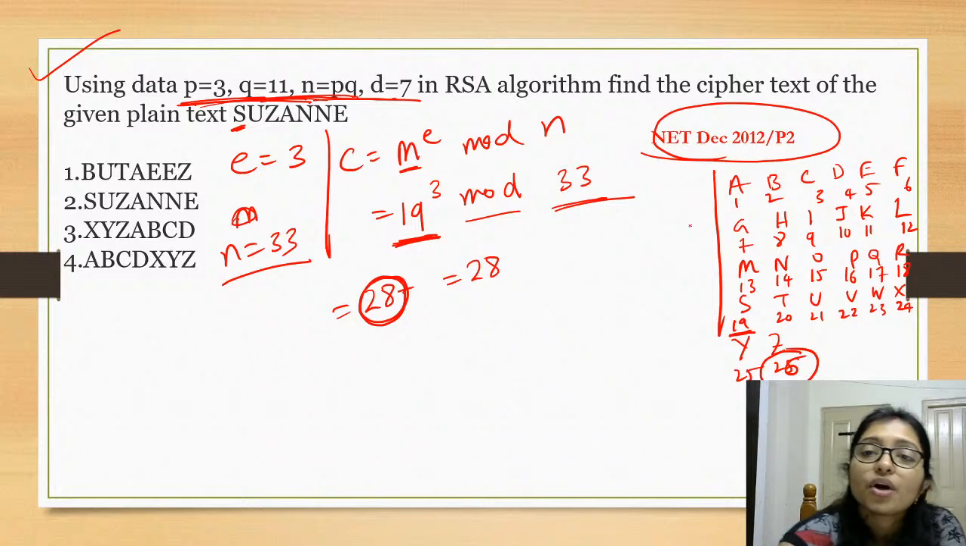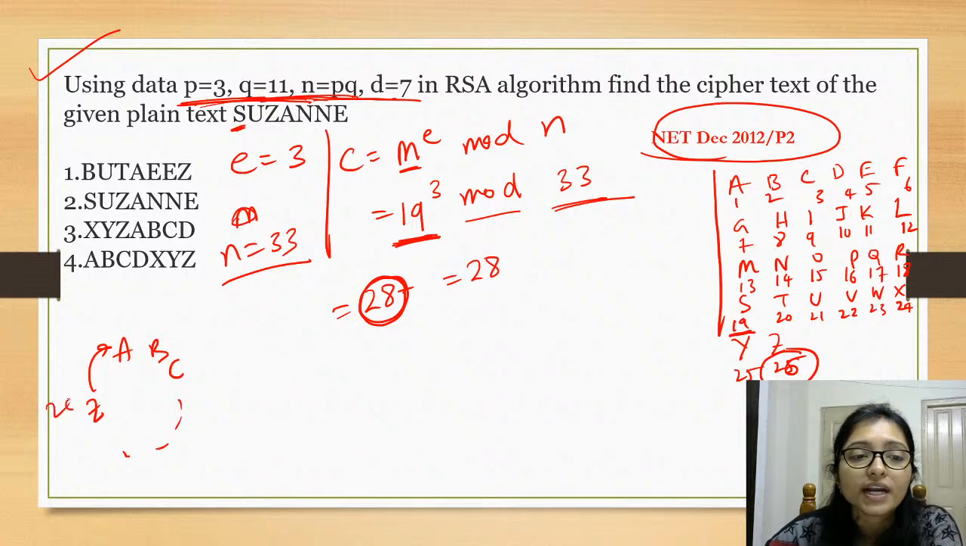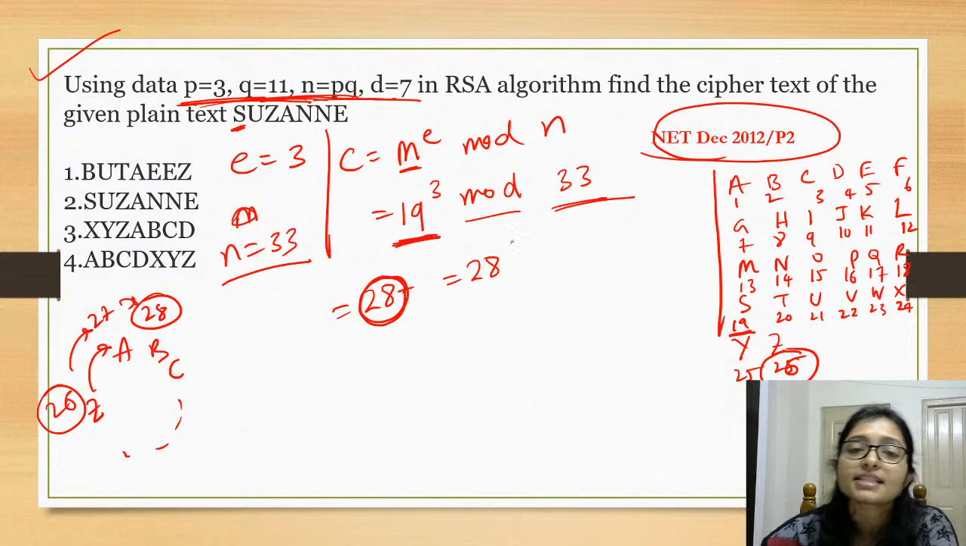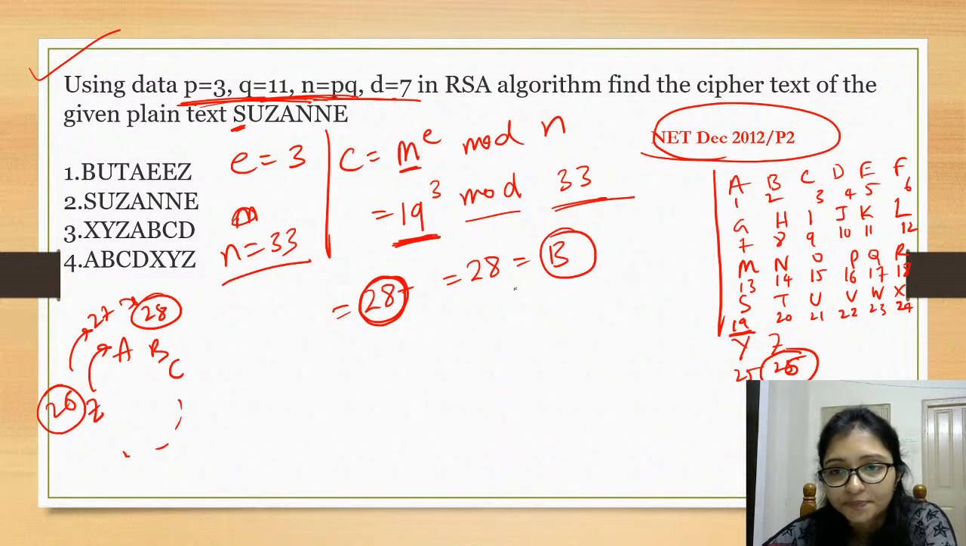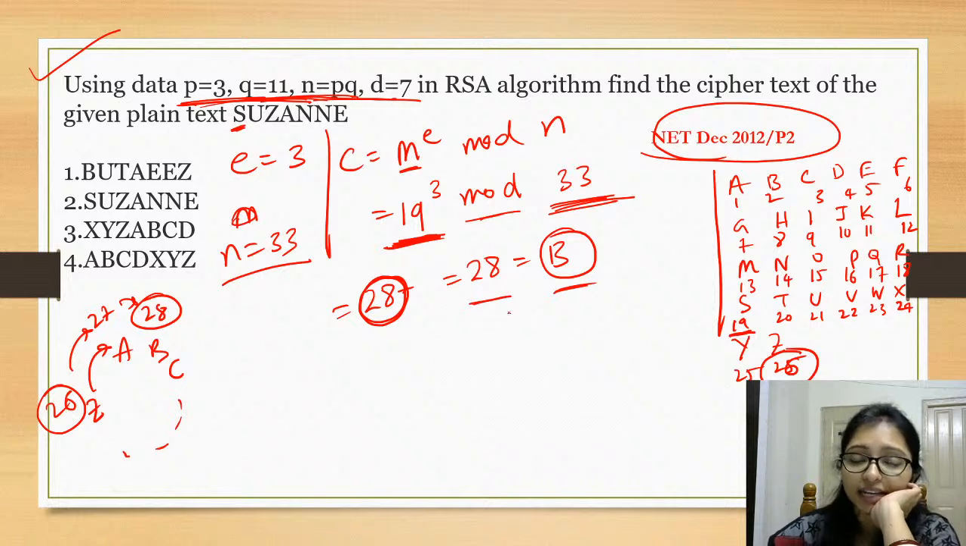So you have to think of it as a circle, like A, B, C, and after Z again A is coming, right? So 26 is ending here, after that it will be 27, then this will be 28. So 28 means it is actually B, got it? Is it clear? 28 will be B. If you do 19 to the power 3 mod 33, that will come 28, that will be B.